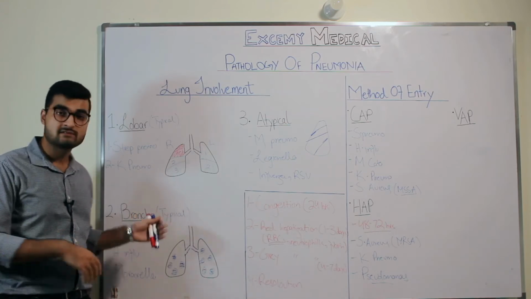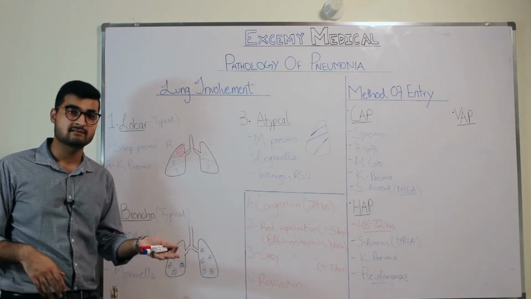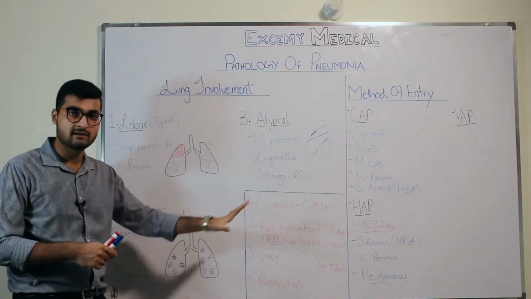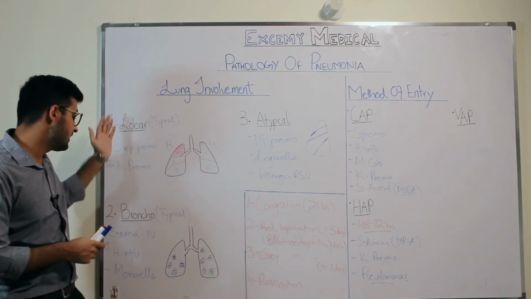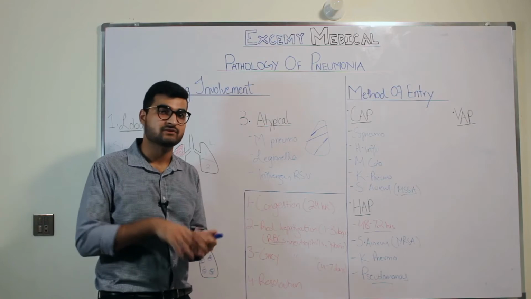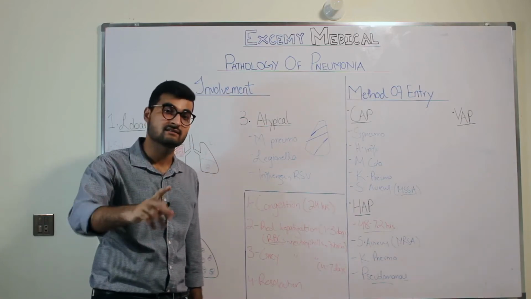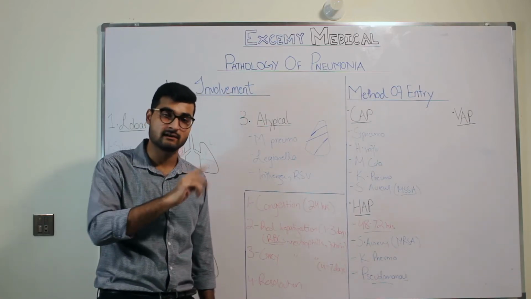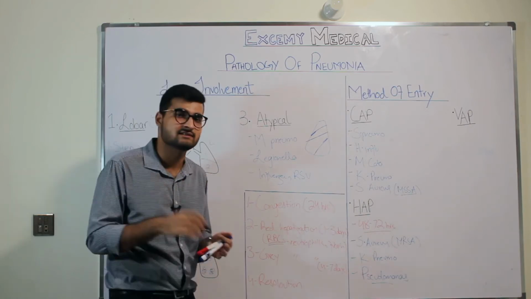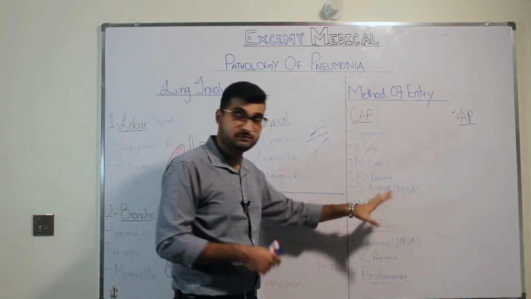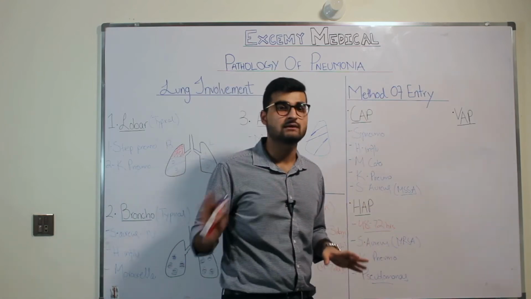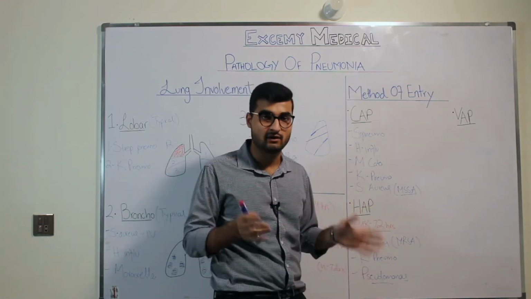Apart from that, patients who have bronchiectasis. In bronchiectasis as well, you have a higher chance of developing pneumonia. Not just any particular type. In general, pneumonia could either be lobar pneumonia or bronchopneumonia, depending on what kind of organism is infecting you, right? So for bronchopneumonia, bronchiectasis is a risk factor. Like I mentioned when I started this lecture, a depressed cough reflex and impaired mucociliary apparatus all come into play. So hospital-acquired pneumonia has Staph aureus, Klebsiella, Pseudomonas. These are the common organisms that infect you in a hospital setting.